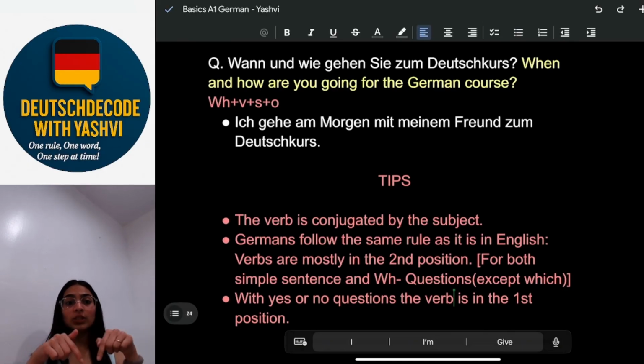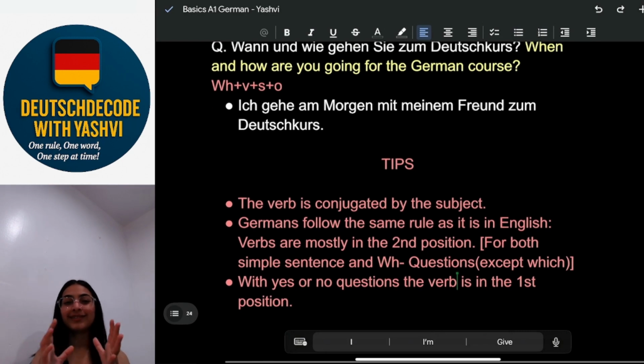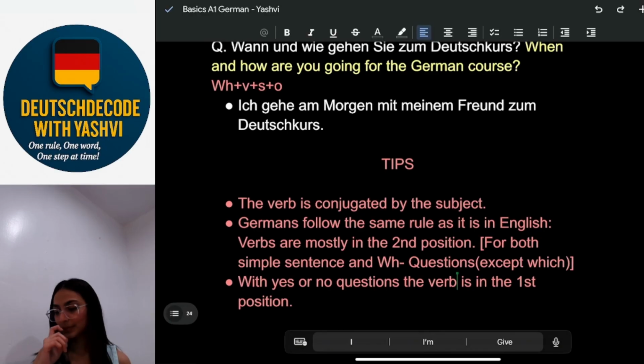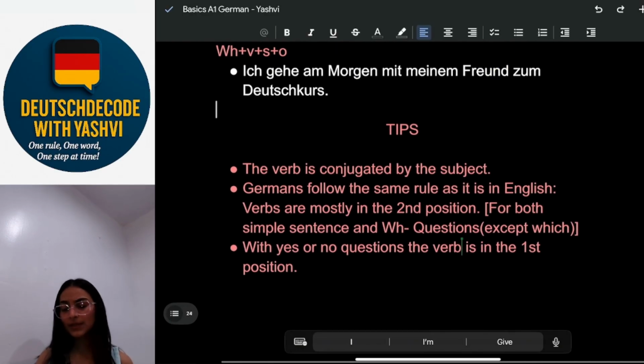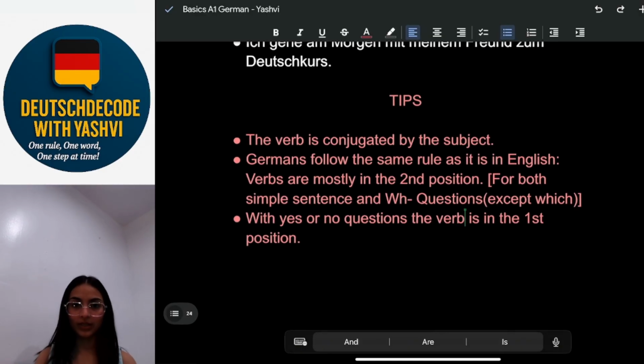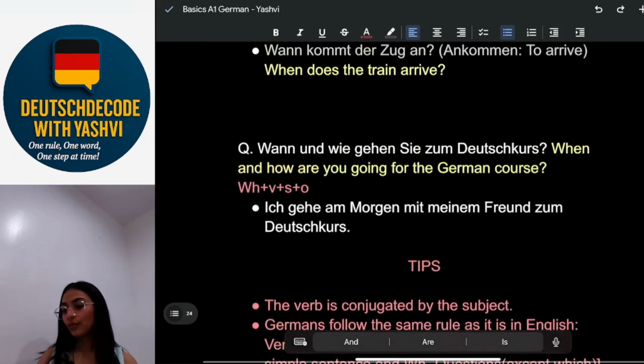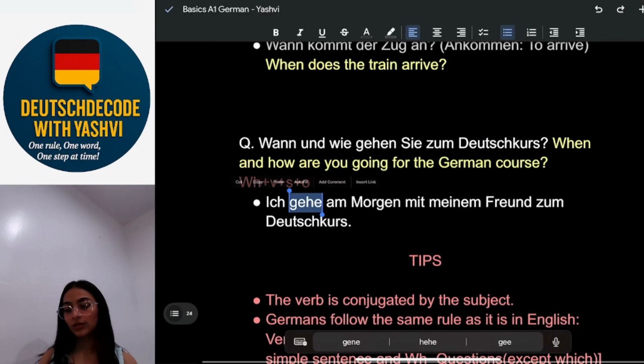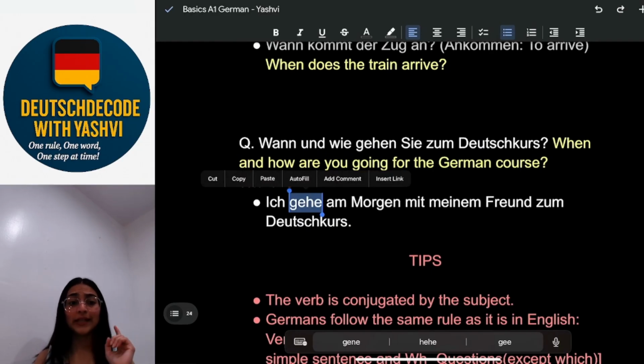So comment down in English, what does the response mean? What is the translation in English? These are some tips. The verb is conjugated by the subject. So the verb is always conjugated by the subject. For example, ich gehe. Again, you have to follow the Endung rule.